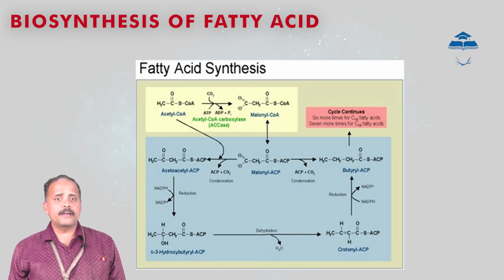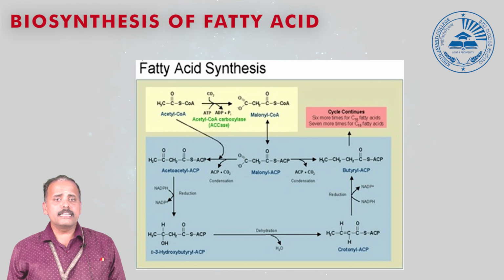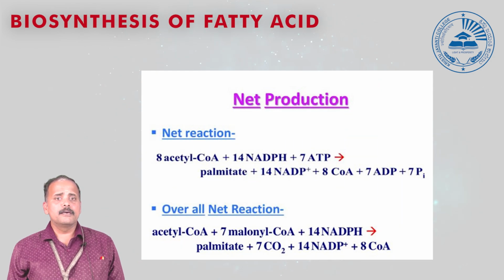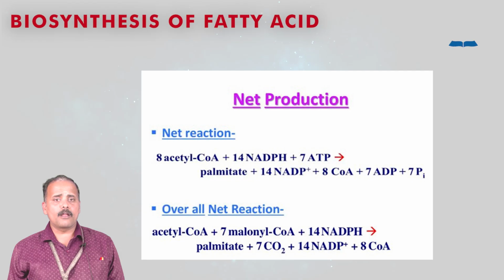That is how the fatty acids are formed. The net energetics of fatty acid biosynthesis mainly involves 8 acetyl-CoA molecules, and 14 NADPH molecules are also involved, which leads to the formation of palmitate.